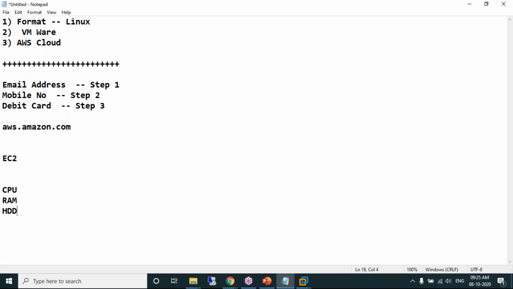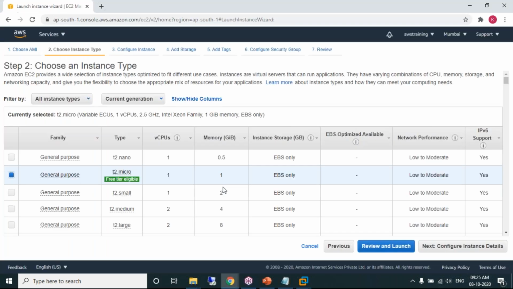So the machine which we are creating comes with how many CPUs? 1 CPU. How much RAM? 1 GB RAM. Please observe here. 1 CPU, 1 GB RAM. Okay, fine. This is step 2. So step 3 is selecting how much memory, how much RAM, and how many CPUs you want. Step 3,